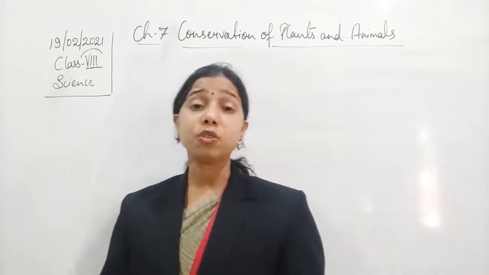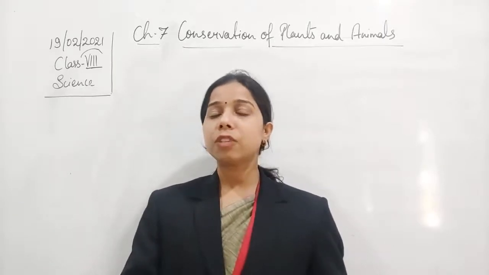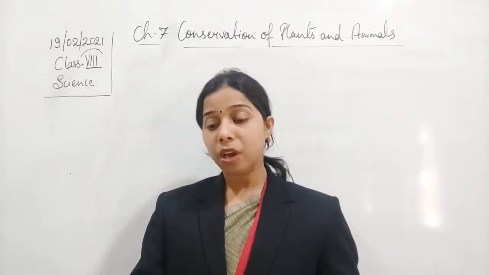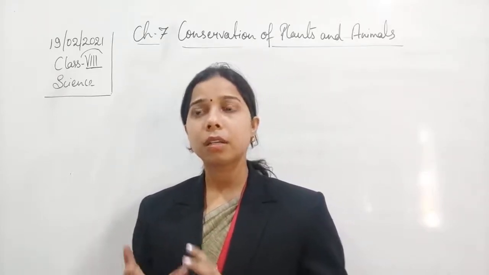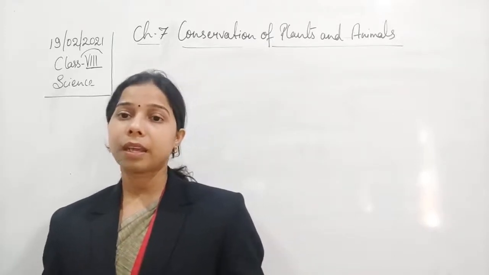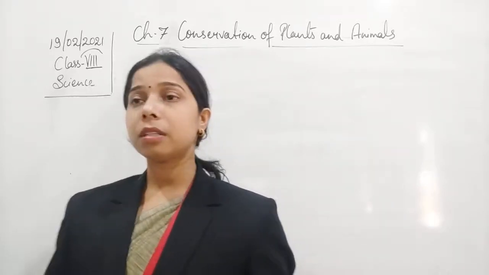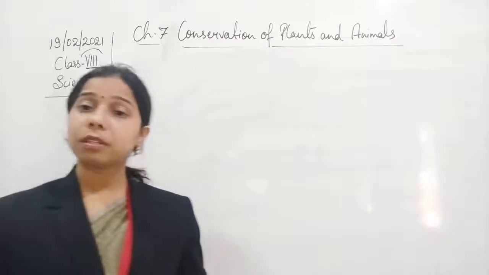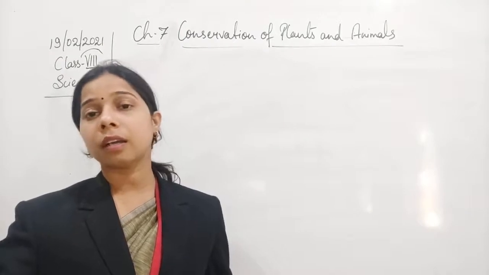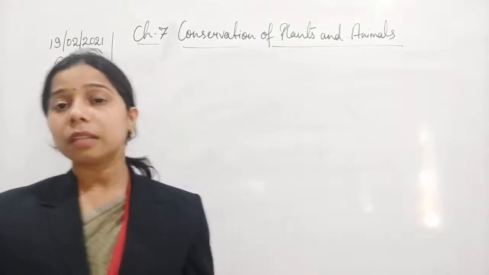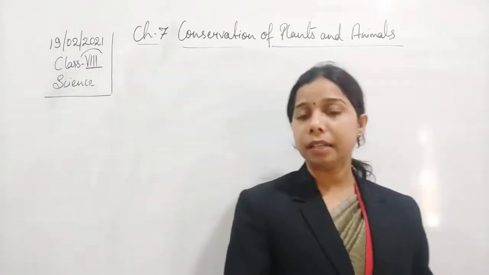Next one is the endangered species. Endangered species are those species which are at the boundary of extinction. It means if we do not conserve these plants and animals, they will be extinct soon. There are a lot of them, including the great Indian bustard, the gharial, red sandalwood, and Karnataka sapota. These are some of the plants and animals which are endangered species.